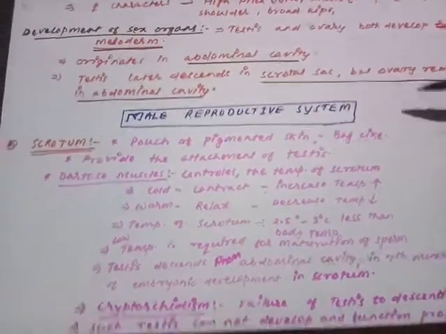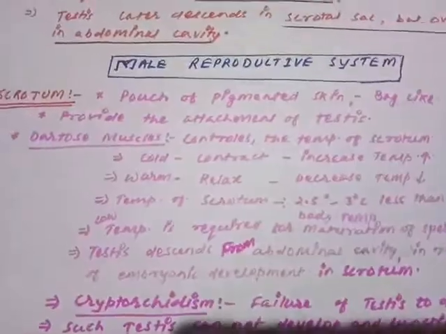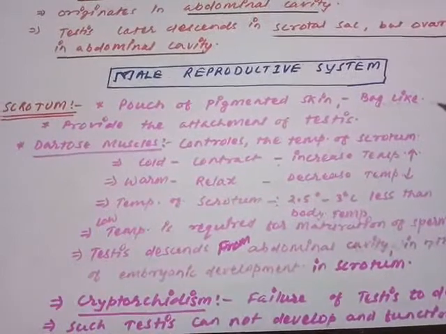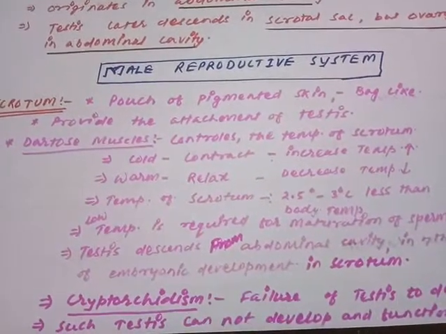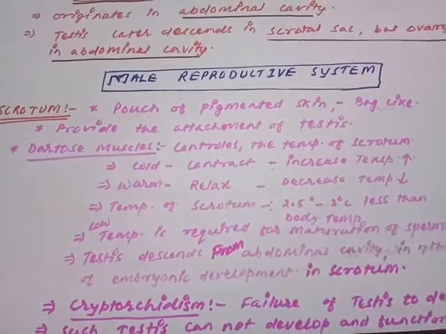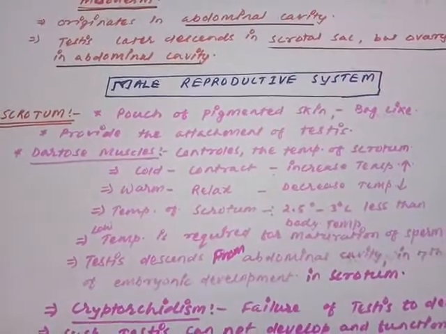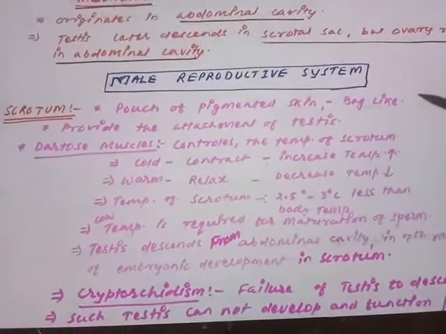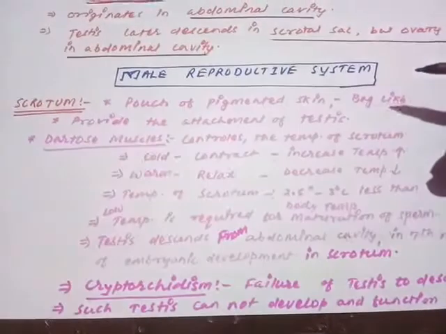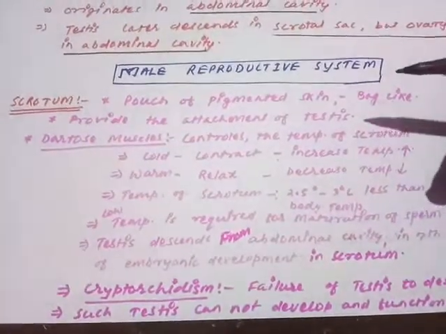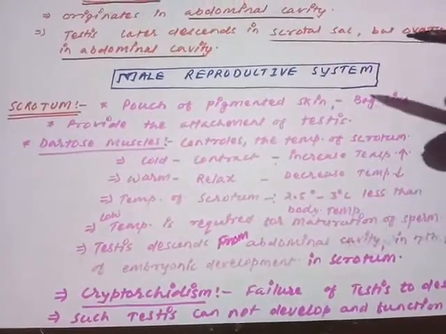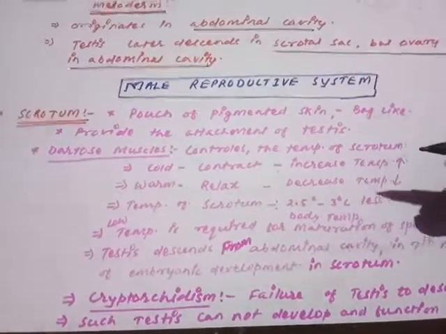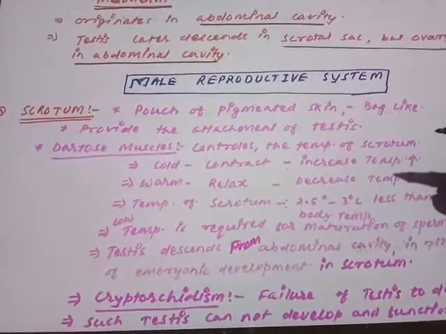Okay, now moving on to the major topic. We are going to start with the male reproductive system, then we'll take the female reproductive system. In the male reproductive system there are many structures, like the scrotum, testis, vasa efferentia, vas deferens, epididymis, seminal vesicle, penis, and we have to discuss everything here. But I'm going to start one by one, moving inward from outside, so that you don't have any confusion. Each structure will form a chain, so you can easily understand which structure is external and which is internal.